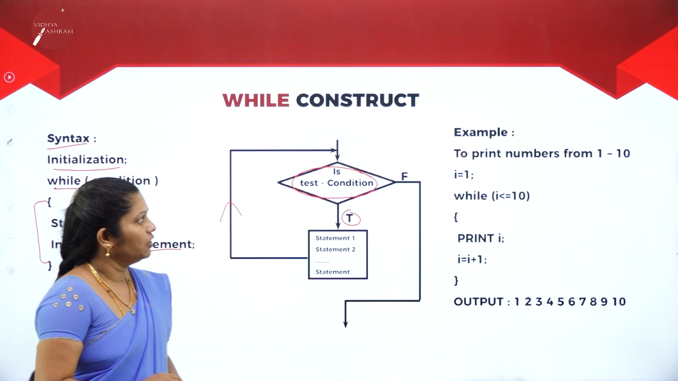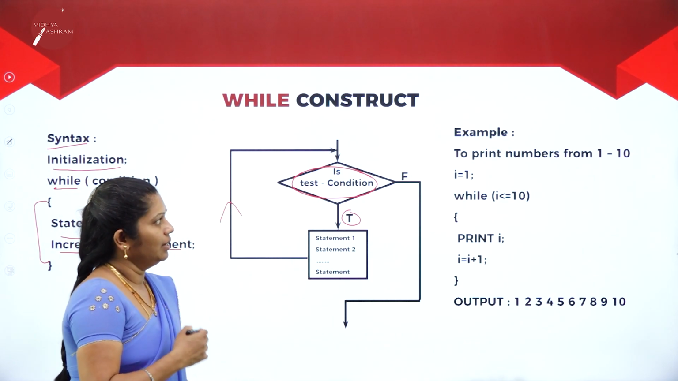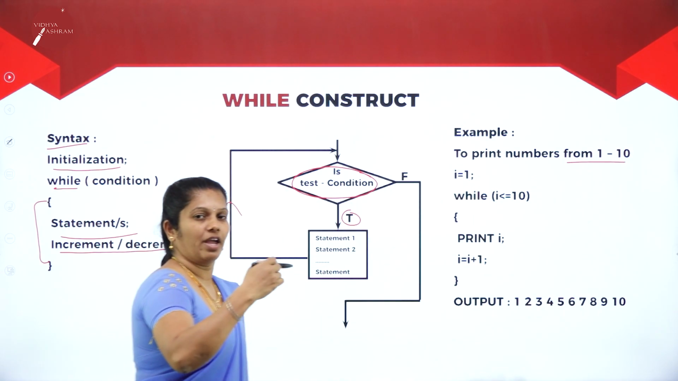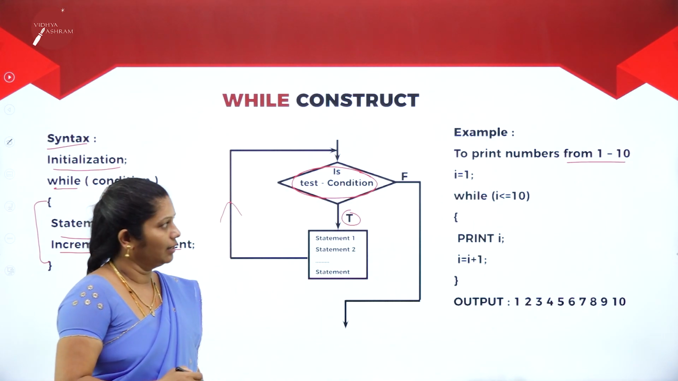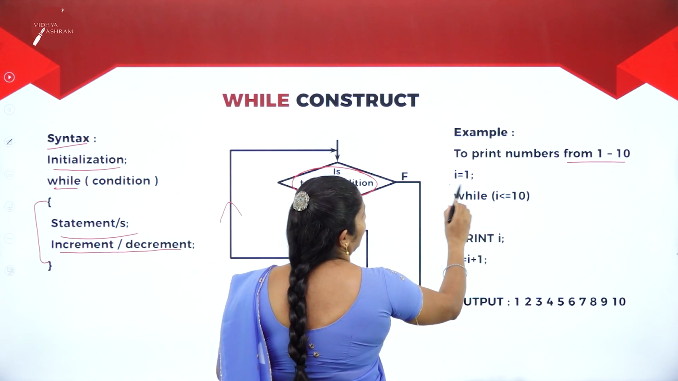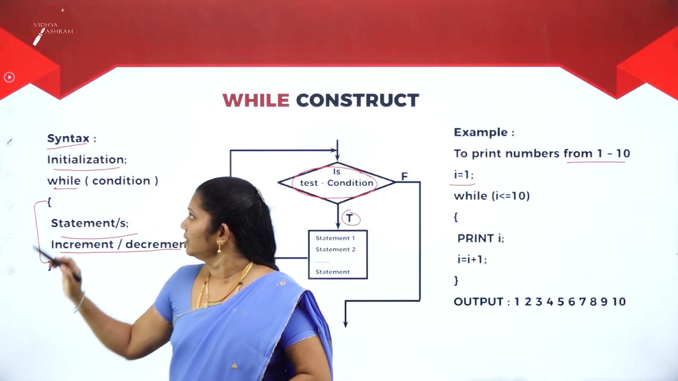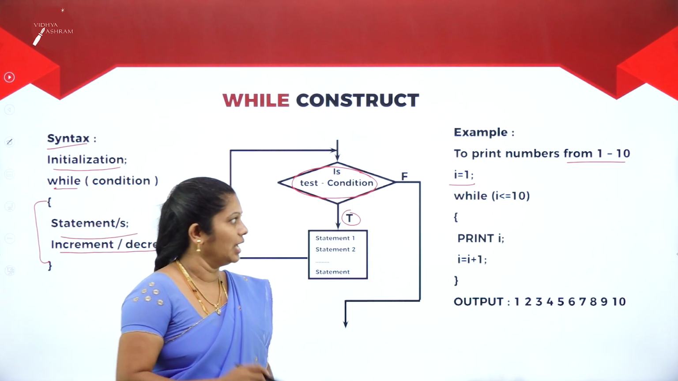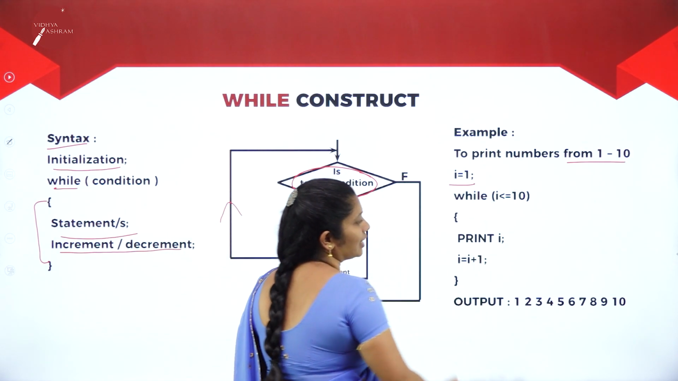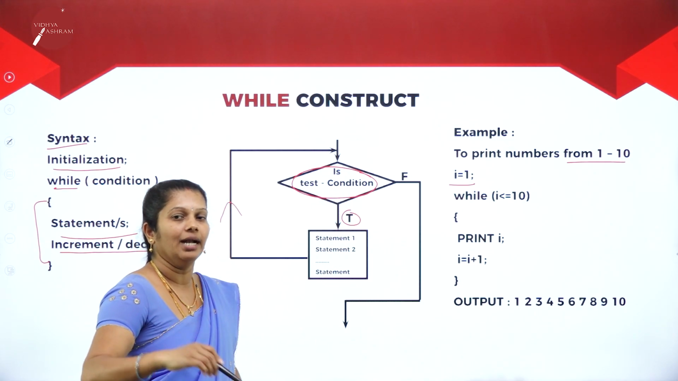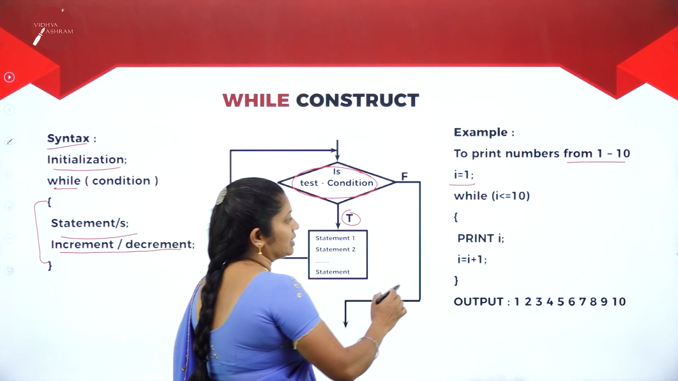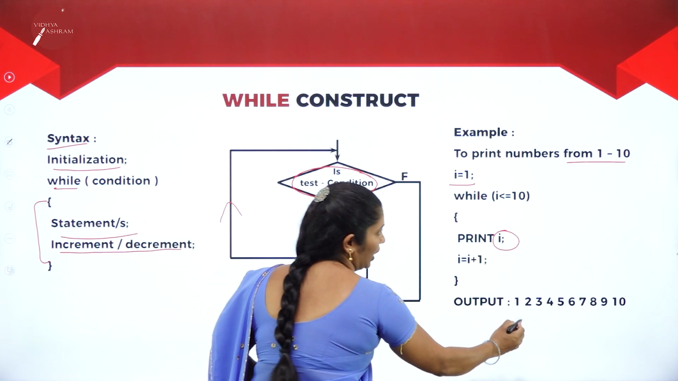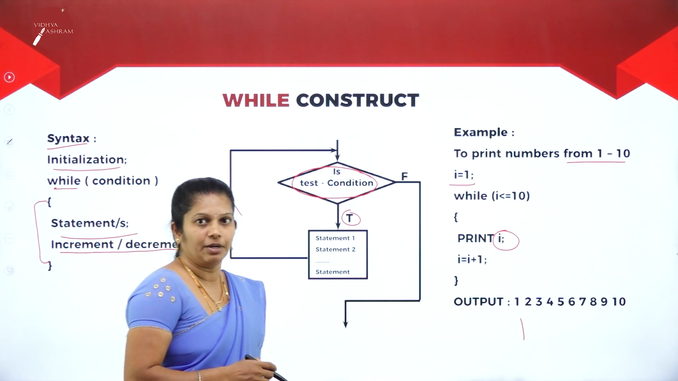But if you observe the example, for example, we want to print the numbers from 1 to 10, one by one. First I am initializing I equals 1. See here, the first step, initialization, is done. While I is less than or equal to 10, till then it has to process. What is the process? It has to print the value of I. First time it will print 1. Then I will increment by 1.